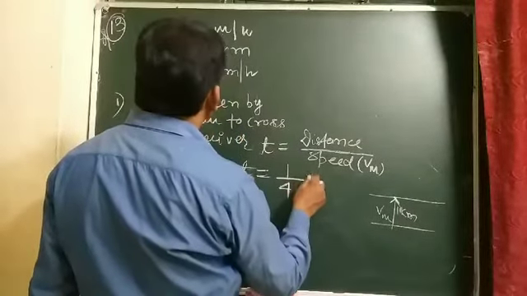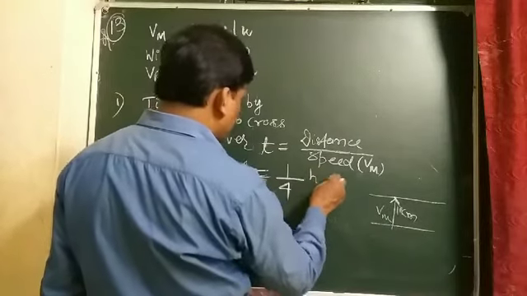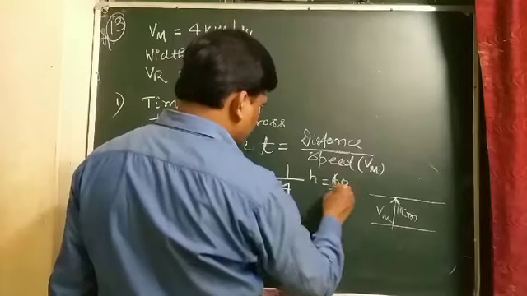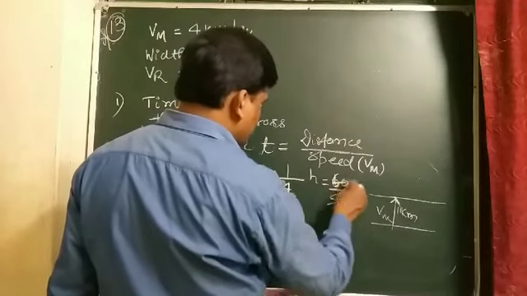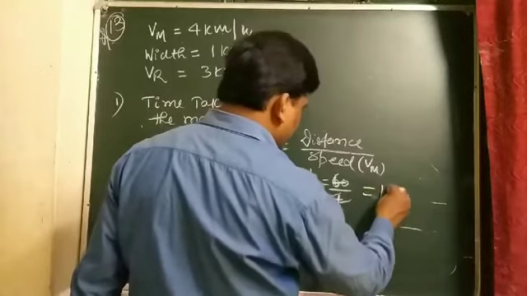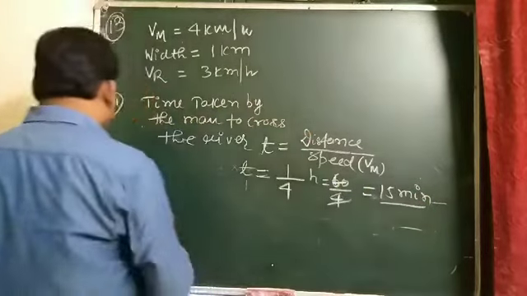So it comes out to be 1/4 hour, and in terms of minutes, 60/4, which is 15 minutes. So this is the first answer.